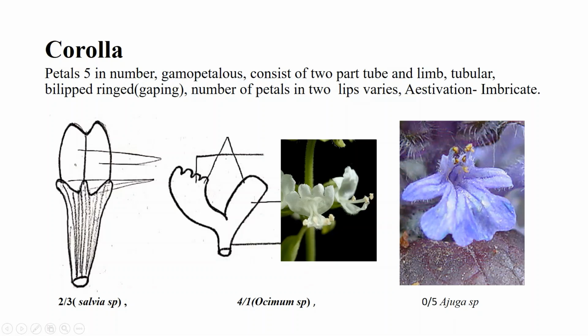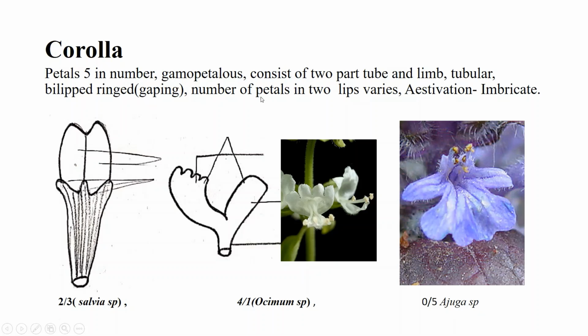This Salvia species corolla has a 2 plus 3 arrangement. Here you can see these are the two petals which are forming the limb, and these three petals are forming the tube, with a tube at base and limb at upper part.